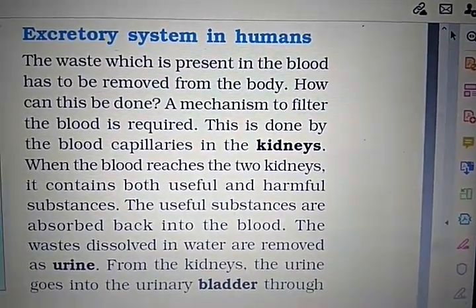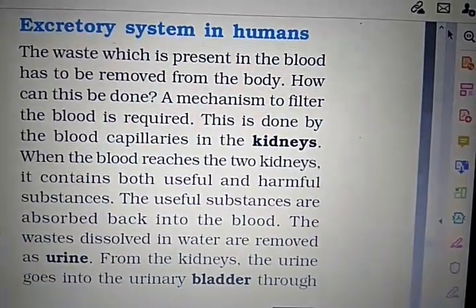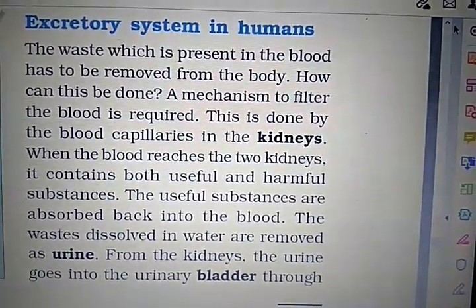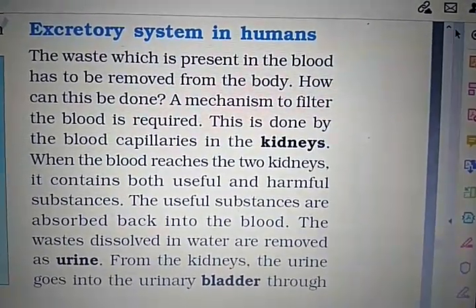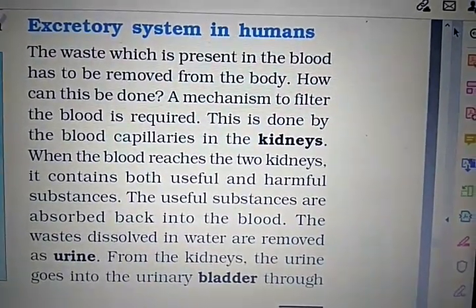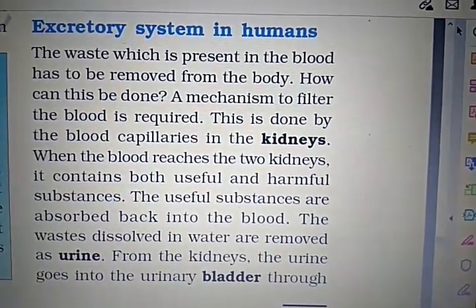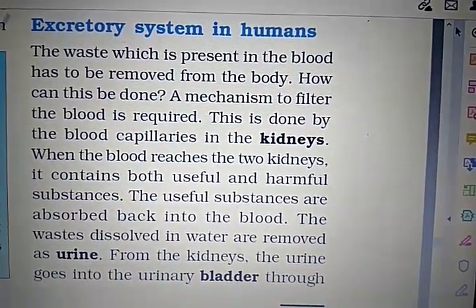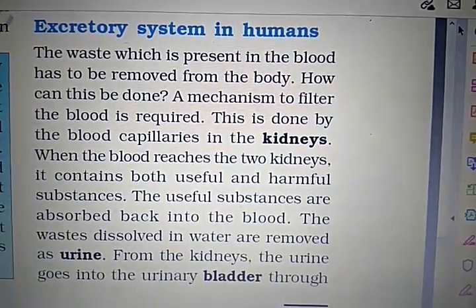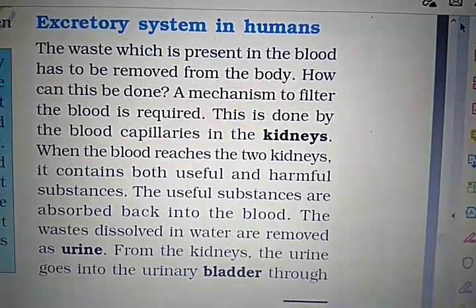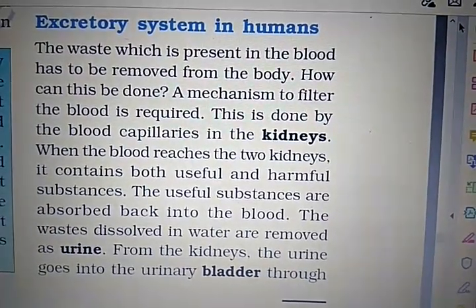The waste which is present in the blood has to be removed from the body, right? So how can this be done? A mechanism to filter the blood is required, right? Our blood moves in our body, and during the process the blood becomes impure.